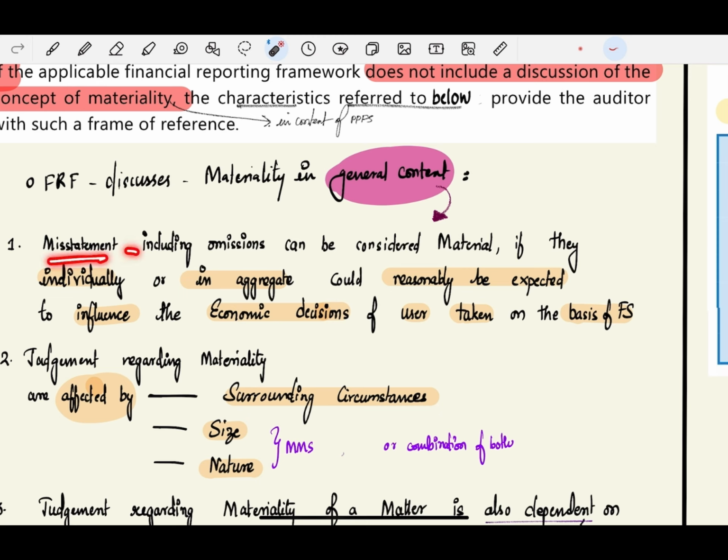Misstatements including omissions can be considered material if they individually or in aggregate could reasonably be expected to influence the economic decisions of the users taken on the basis of financial statements. So basically, if a misstatement or an omission, individually or in aggregate, is reasonably expected to influence the economic decisions of the users, then it will be considered as material.